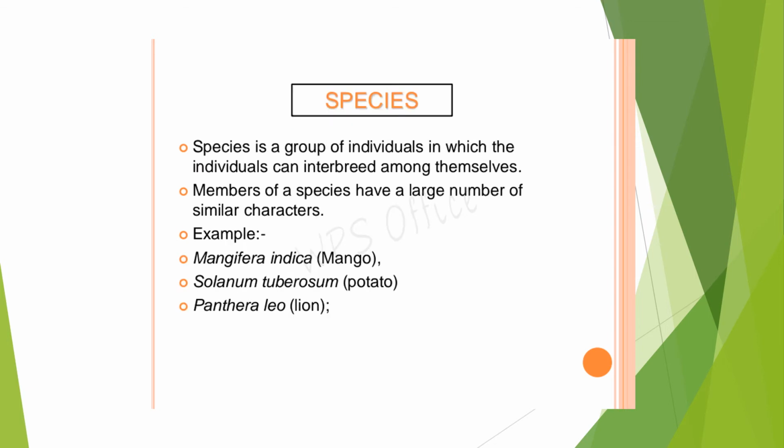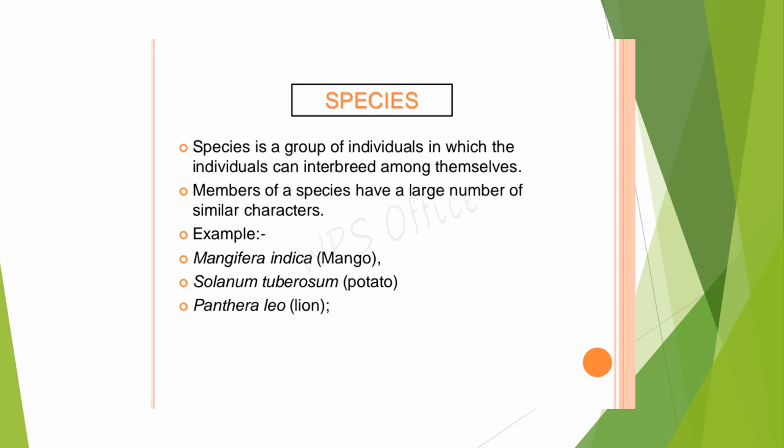So now we will move on to the categories. The lowermost category of classification is the species. It consists of a group of individuals which have similar characters, and the very important point here is they can interbreed among themselves.